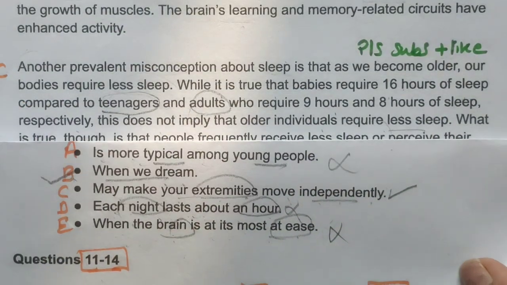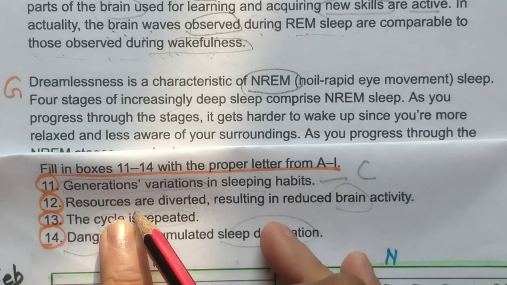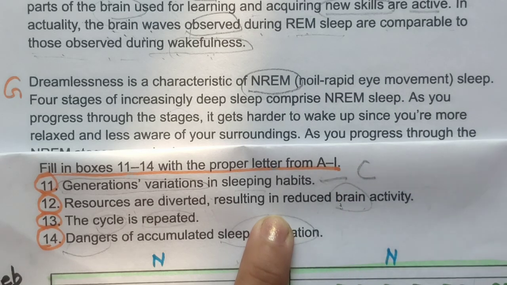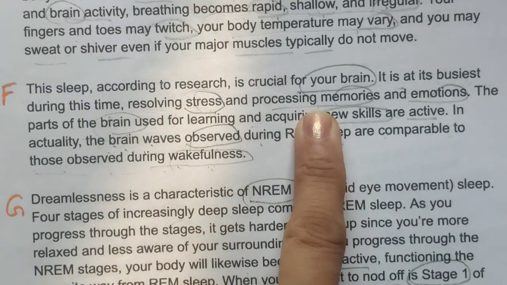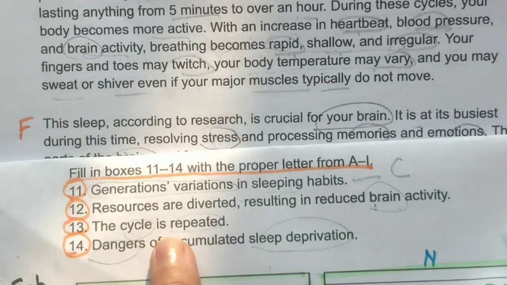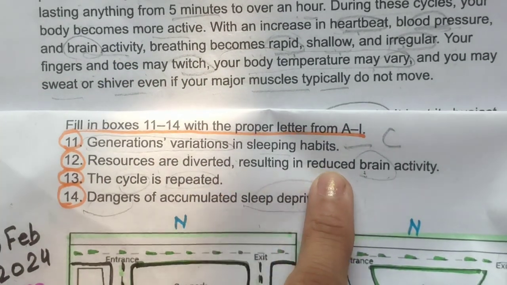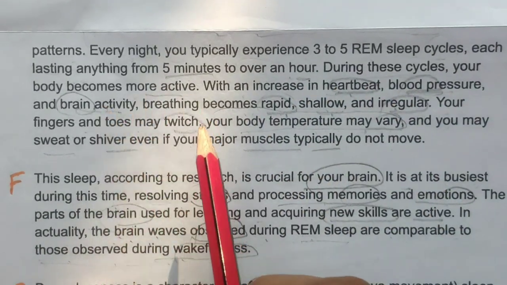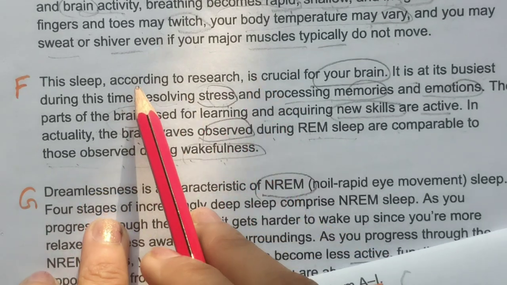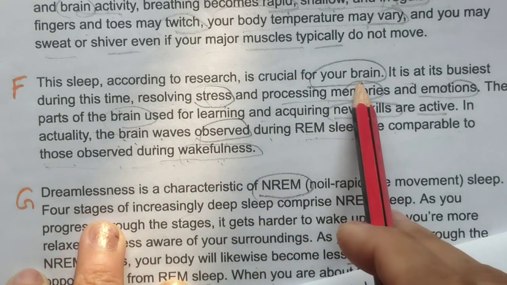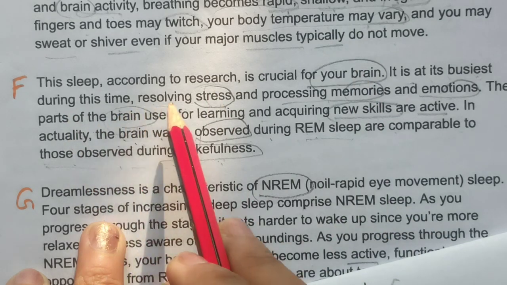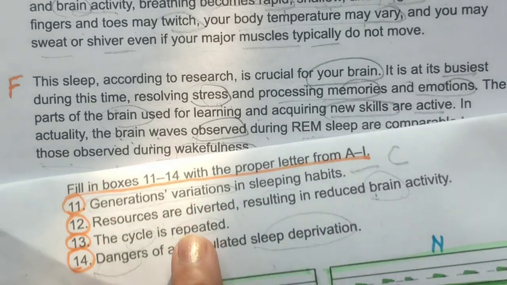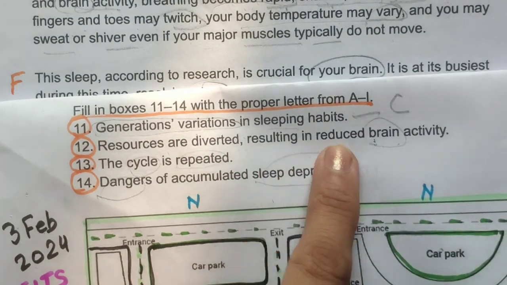So next they are talking about resources are diverted resulting in reduced brain activity. So brain activity they were talking about here also, but they are asking you resources are diverted resulting in reduced brain activity. Here it is with an increase in brain activity, so this is not the paragraph we are looking for. Let's read this. According to research is crucial for your brain. It is at its busiest during this time, resolving stress and processing. So it is busiest. We are looking for reduced brain activity.